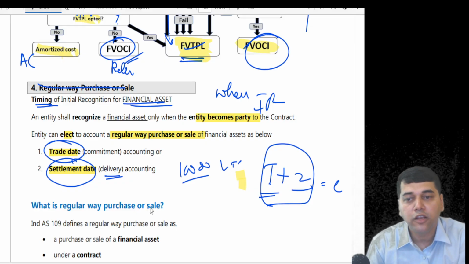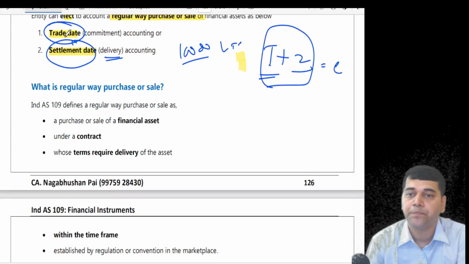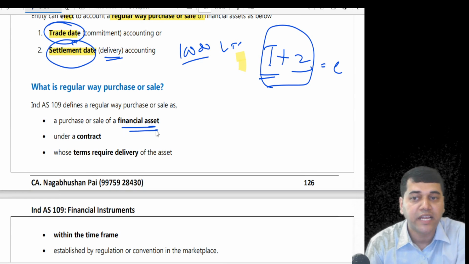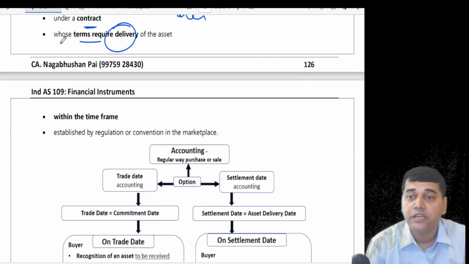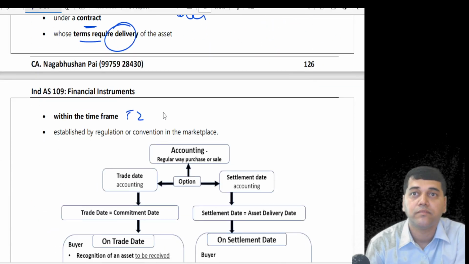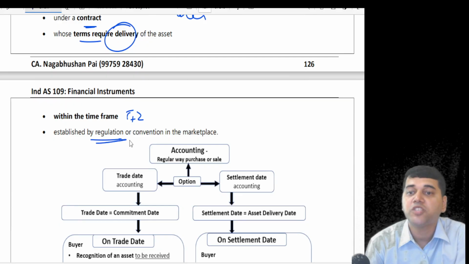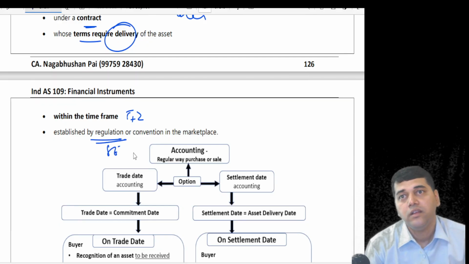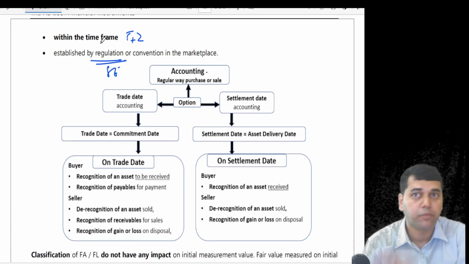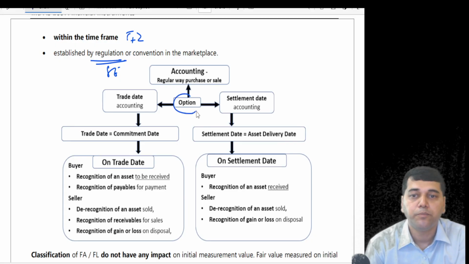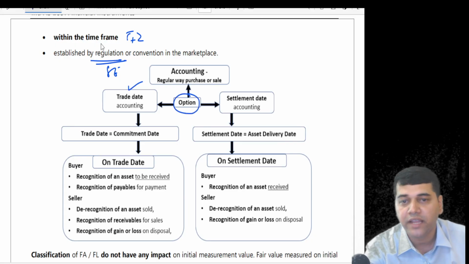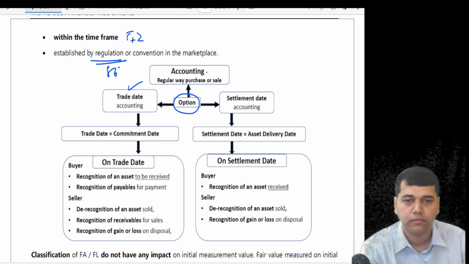Okay, now regular way purchase or sale. It is a purchase or sale of a financial asset like shares, under a contract whose terms require delivery within the time frame T plus 2 established by regulation or the stock exchange. We will solve a problem on this. Only one question is there. It says that you have an option to pass the entry today or on the settlement date.